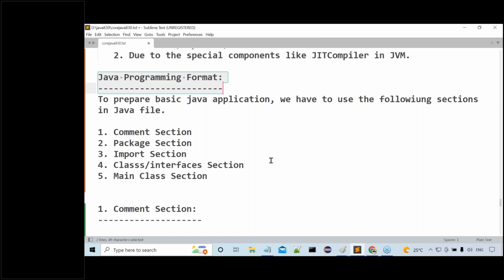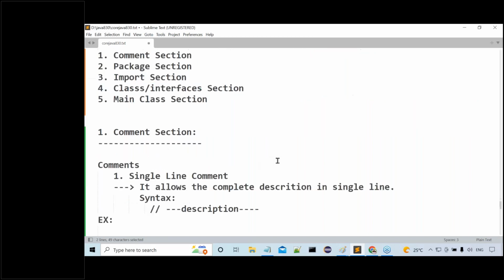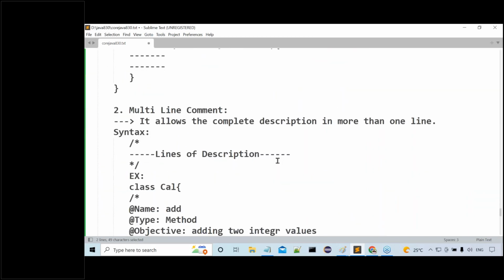What is good programming practice? Including comments or without including comments? Including comments is the right programming practice. And if you provide comments at every location, that will be helpful for some other developers or new developers to understand your implementation, either along with you or after completion of your journey with the respective company. Right, sir. The comment section we understood. That's okay. Everything here is clear.